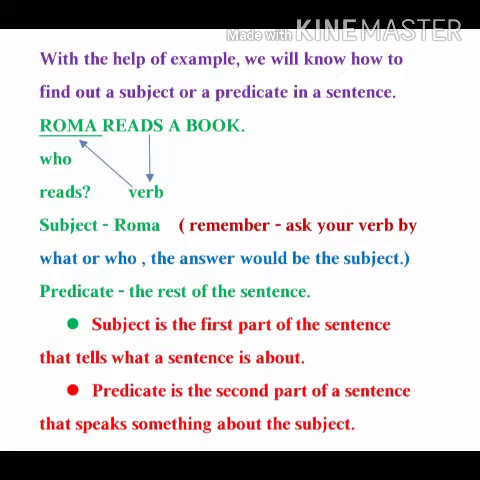Now what is the predicate? Predicate is the rest of the sentence. It is the second part of the sentence that speaks something about the subject. So basically here we have two parts in a sentence. Subject is the first part of the sentence that speaks of what a sentence is about, and predicate speaks something about the subject. Now you have understood well.